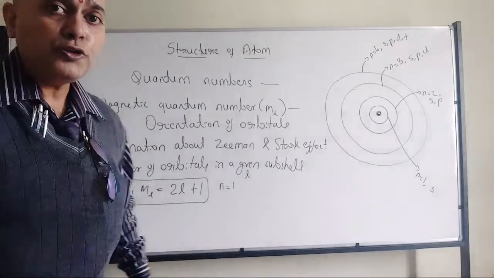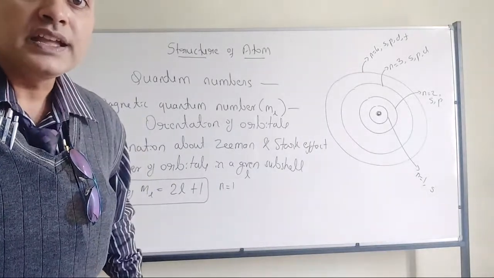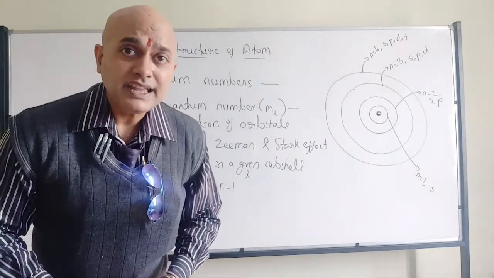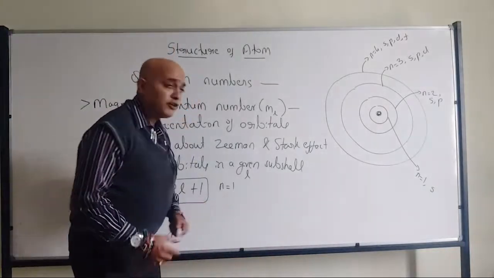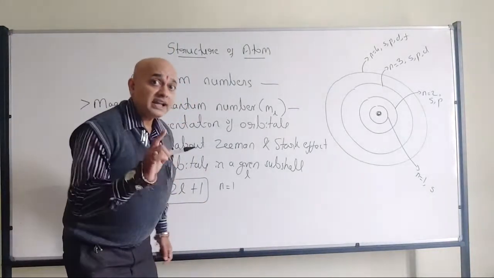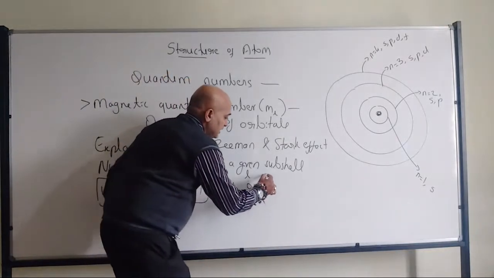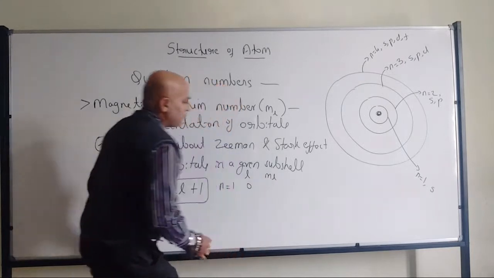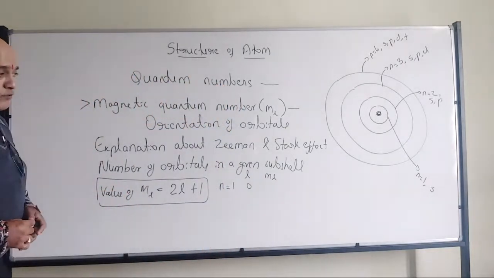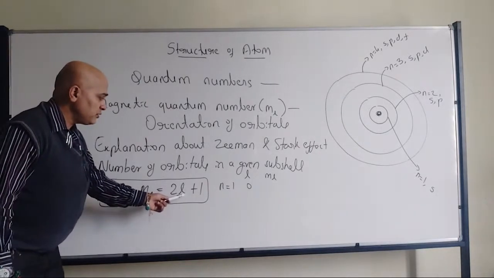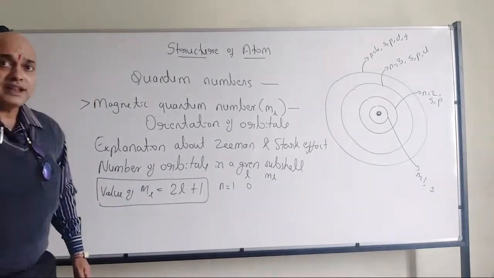If n is equal to 1, what is the l value? Not the ml value, the l value. It should be 0. In that case, what will be the ml value? Substitute the 0 here.